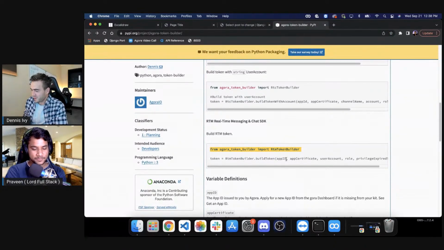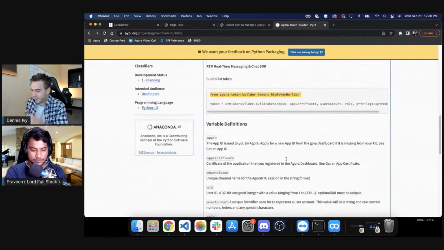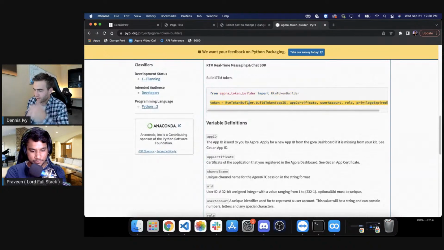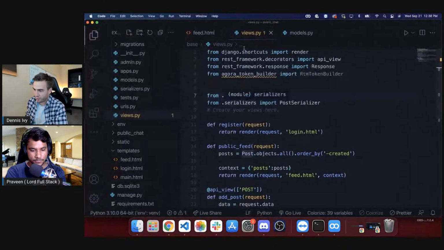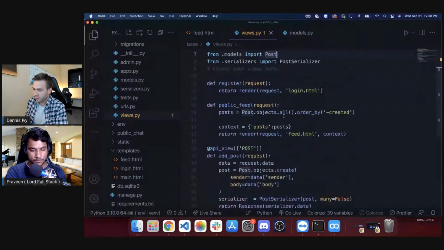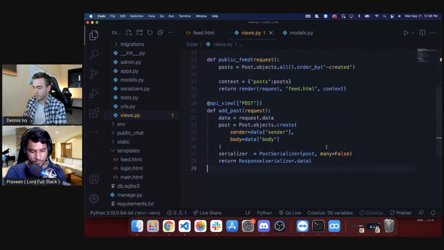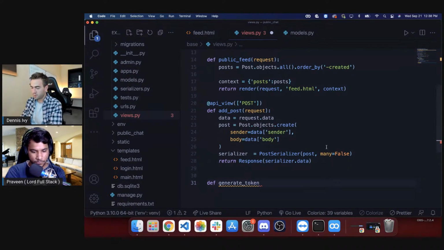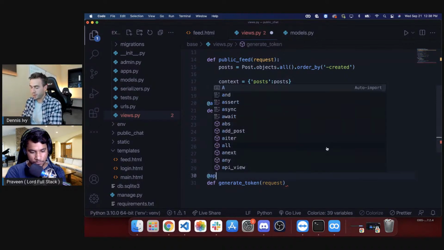Okay. So first of all, we have this token. So we're gonna generate the token. We're gonna create a view here, and essentially we're just gonna create a view called token generator, or generate token. Pass in request here. We'll just use the API view decorator.